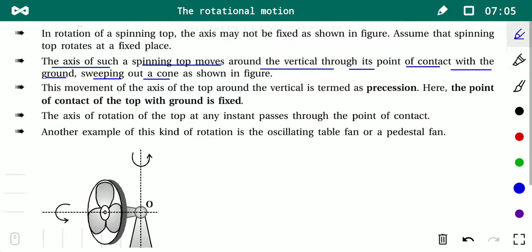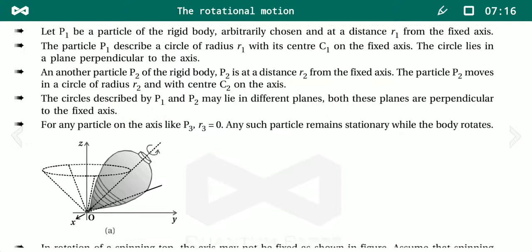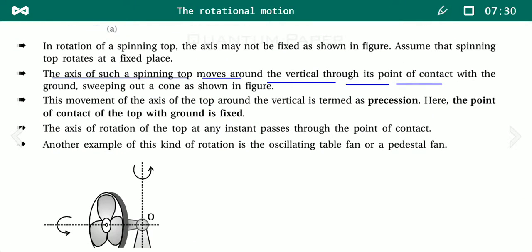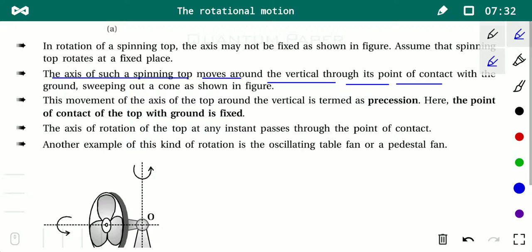So let me repeat my statement. The axis of such a spinning top moves around the vertical through its point of contact. Here you can see it has moved from this position to this position, and this point of contact remains the same in each case.